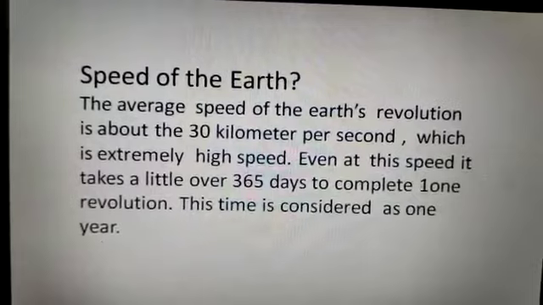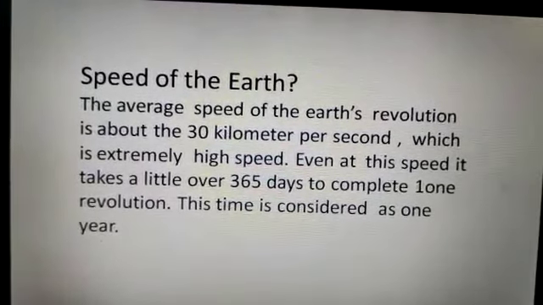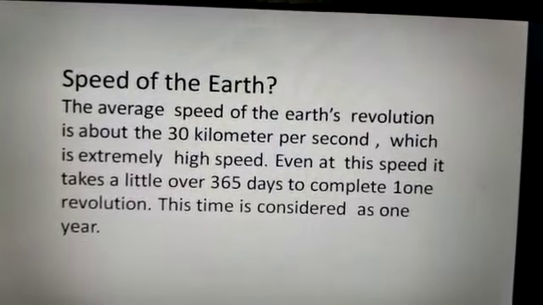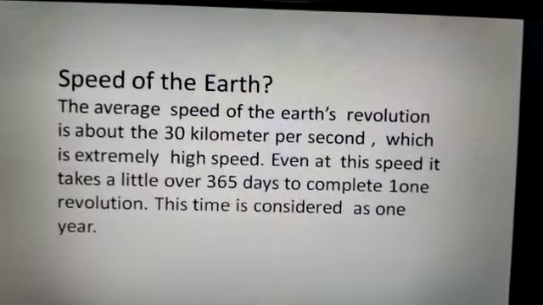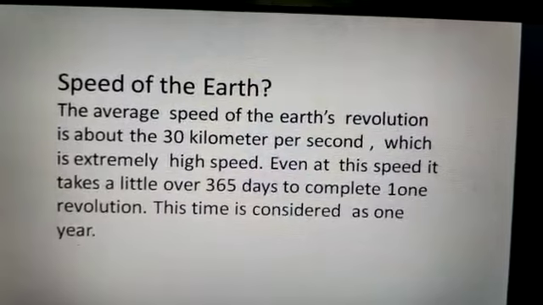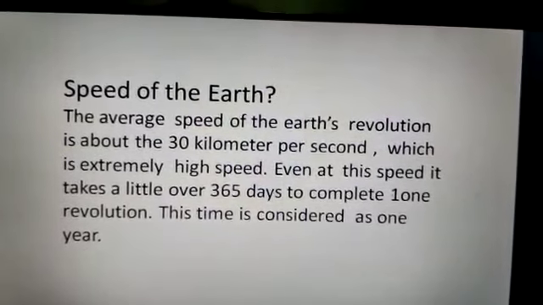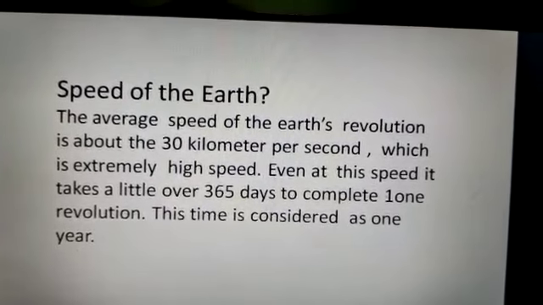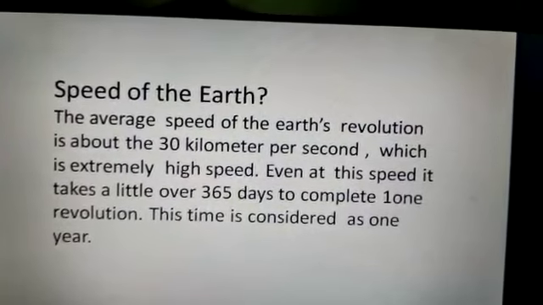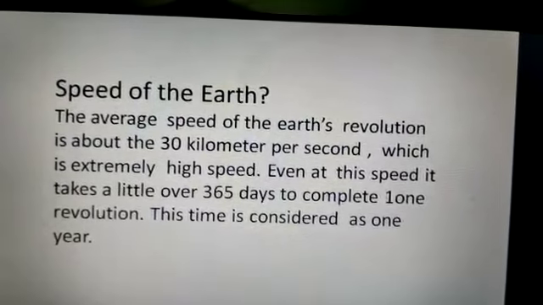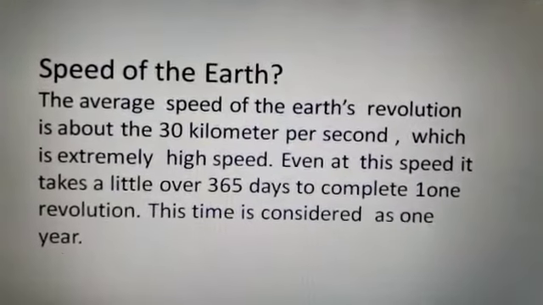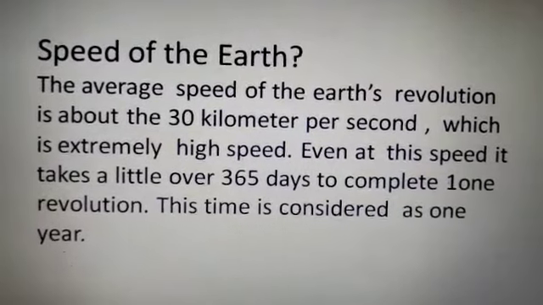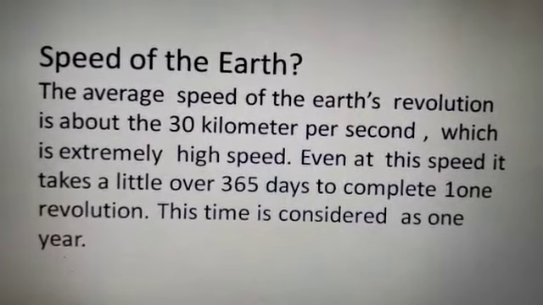Now the question comes to our mind, what is the speed of the earth? The average speed of the earth's revolution is about 30 km per second, which is an extremely high speed. Even at this speed, it takes a little over 365 days to complete one revolution. This time is considered as 1 year.